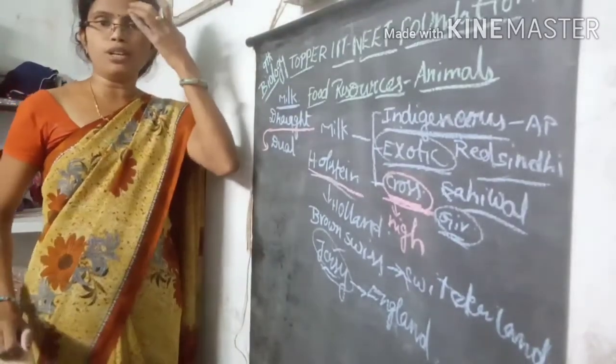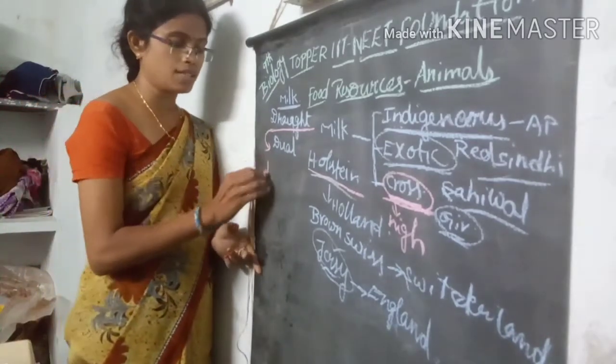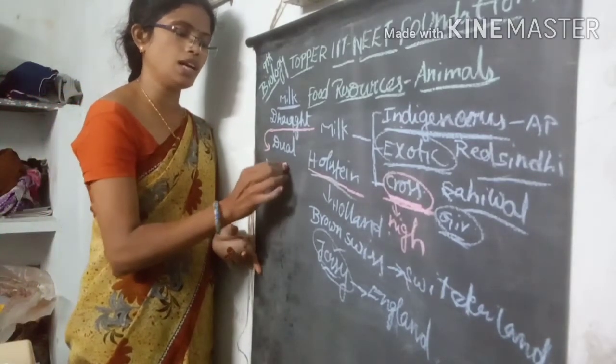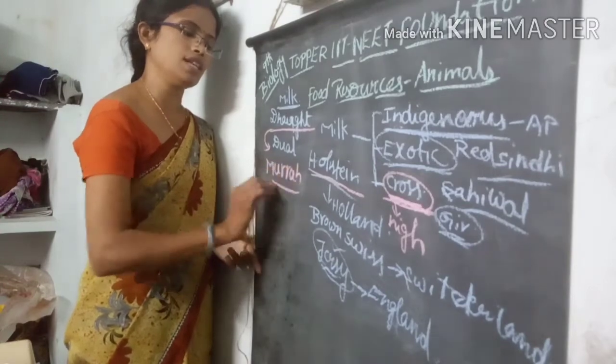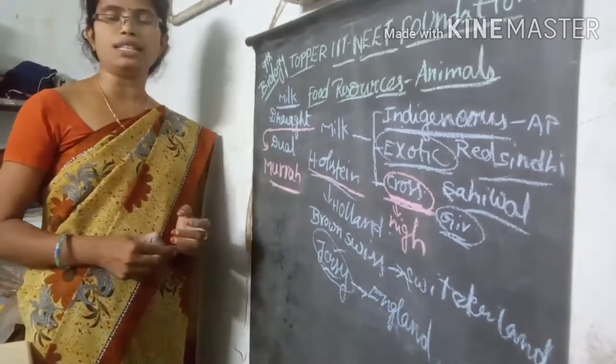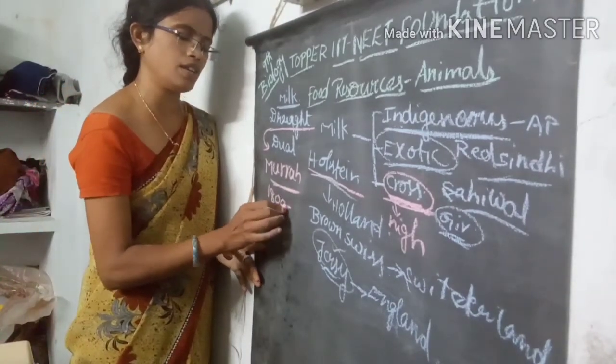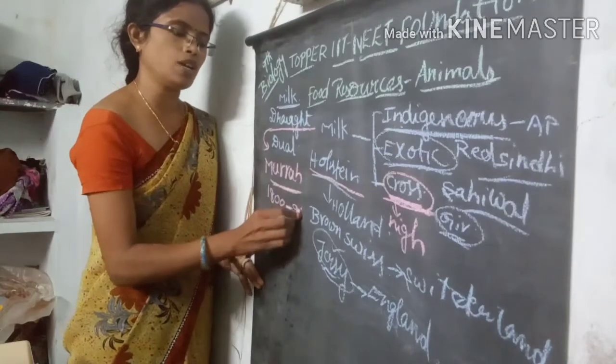Then, another important crossbreed variety is called the Murrah variety. What is that? Murrah variety. These Murrah breeds are high yielding milk-giving varieties.